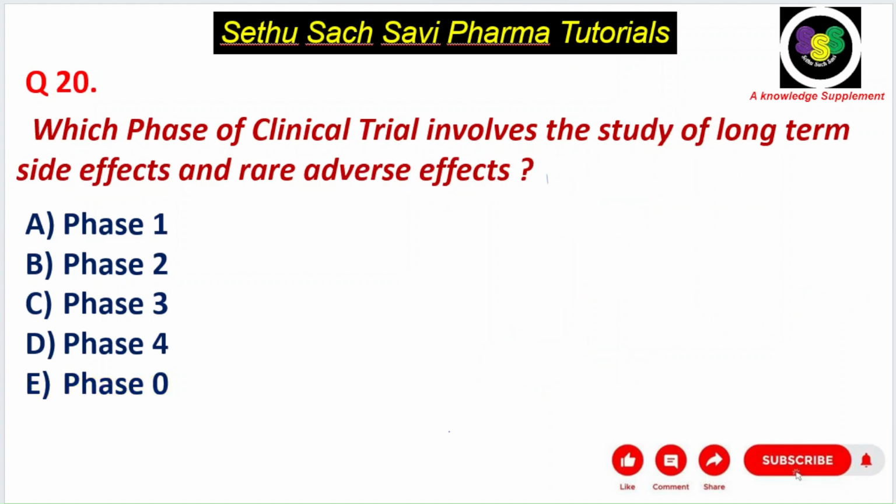Next question, which phase of clinical trial involves the study of long-term side effects and rare adverse effects? Simple question. I told you which phase covers rare side effects and long-term side effects. Yes, the answer is phase 4. Answer is D choice. Next question.